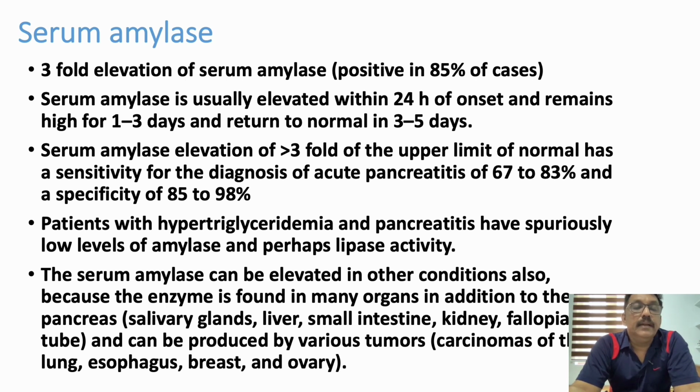It can also be elevated in many other conditions like salivary gland inflammation, infection, liver injuries, small intestine injuries, kidney damage, fallopian tube damage, carcinomas of lung, esophagus, breast, ovary. So this is not very specific for pancreatitis. It can be elevated in pancreatitis, but it can also be elevated in other conditions. So sensitivity is 67 to 83 and specificity is 85 to 98%.